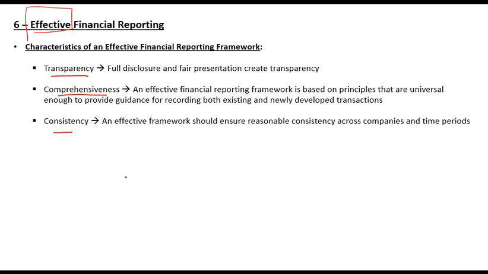Comprehensiveness means that it should include all the important information that can be used by an investor for investment decision making. And consistency means that it has to be consistent across periods so that it is comparable with the previous period or other companies. So the 3 broad characteristics of effective financial reporting are transparency, comprehensiveness and consistency.